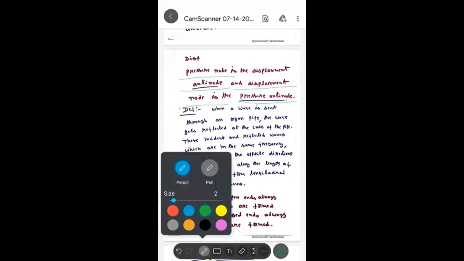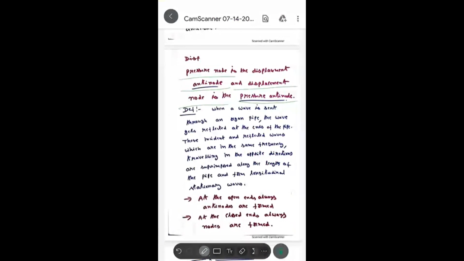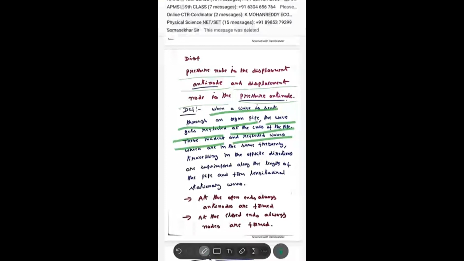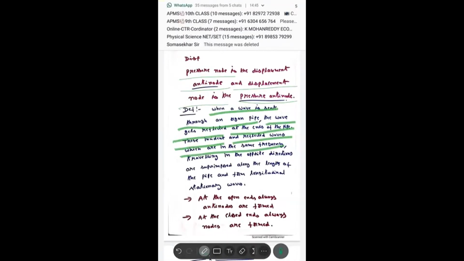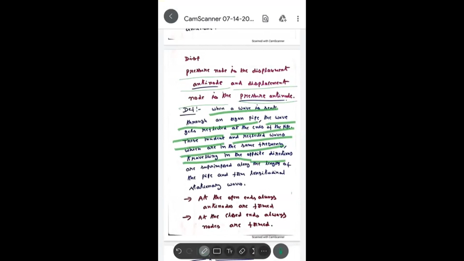So now we will go to the definition of stationary waves. See here, when a wave is sent through an air pipe, the wave gets reflected at the end of the pipe. These incident and reflected waves, which have the same frequency and travel in opposite directions, are superimposed along the length of the pipe and form longitudinal stationary waves.